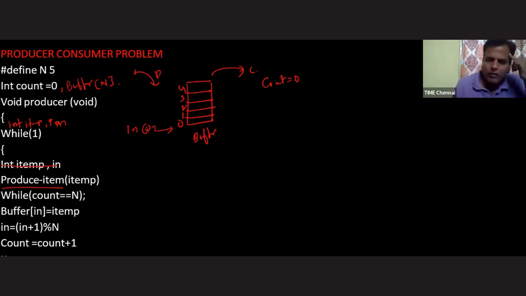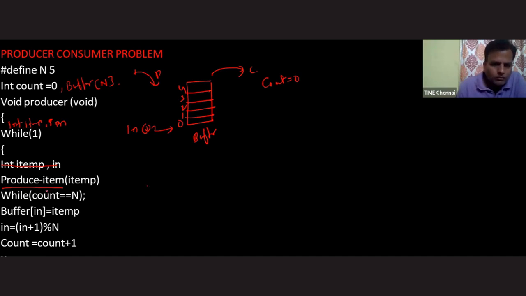But sir, please tell me, can you imagine that the producer will keep the element inside the buffer blindly, or before keeping the element inside the buffer, the producer will check the status of the buffer? The answer is, obviously, it will check the status of the buffer. If the buffer is freely available, then it will keep the item. If the buffer is full, then the producer needs to wait. Let's see, sir, what will happen.